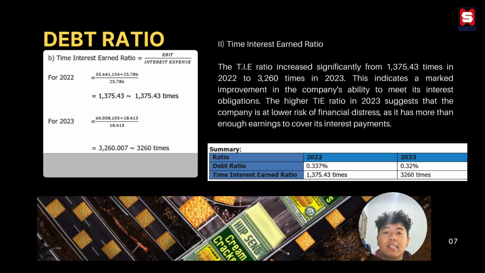For the second calculation, the times interest earned ratio. The times interest earned ratio increased significantly from 1,375.3 times in 2022 to 3,260 times in 2023. It indicates a marked improvement in the company's ability to meet its interest obligations. The higher times interest earned ratio in 2023 suggests that the company has a lower risk of financial distress, as it has more than enough earnings to cover its interest payments.